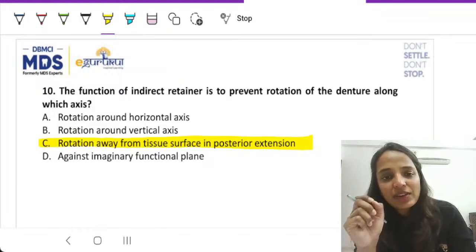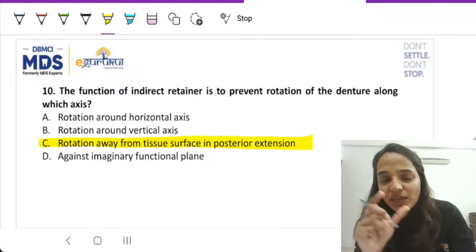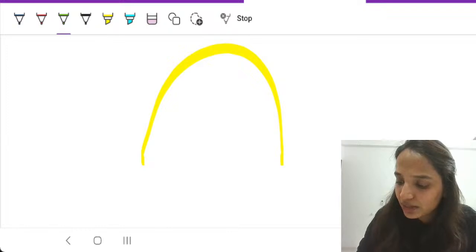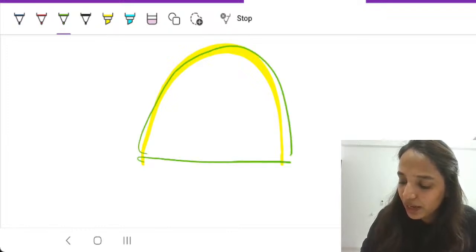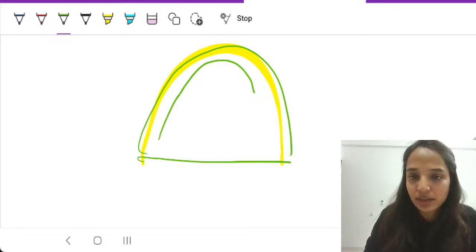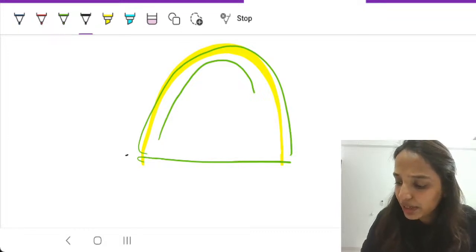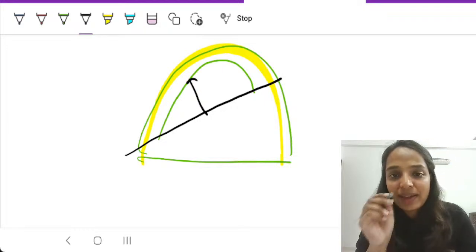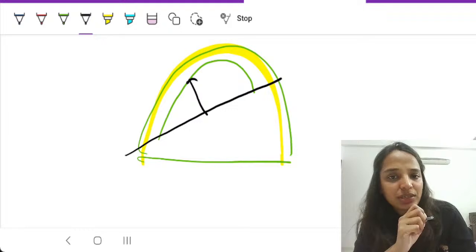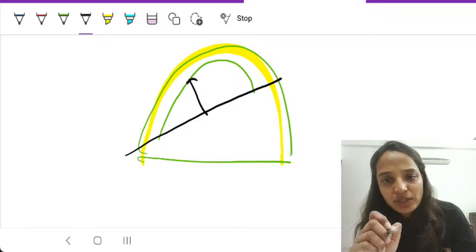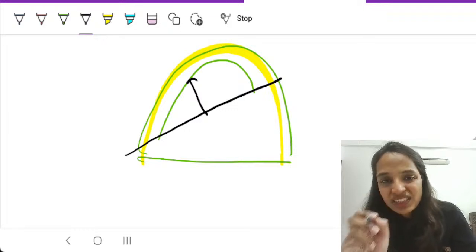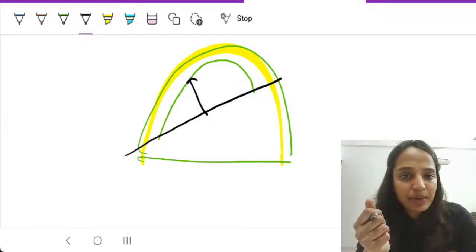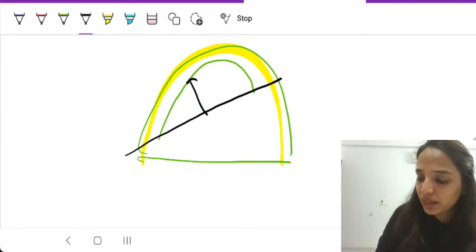The reason being, you are given a very specific situation, which is a unilateral distal extension case. In a unilateral distal extension case, you will have a situation like this. So your fulcrum line is forming in this fashion, and the location is coming at the premolar only. And the word location is mentioned in the question. It is specifically asking you where you want to place the indirect retainer, which is at the premolar. So that is a more appropriate answer.